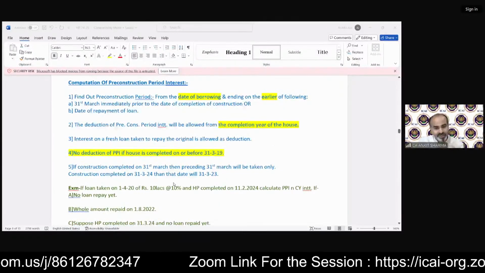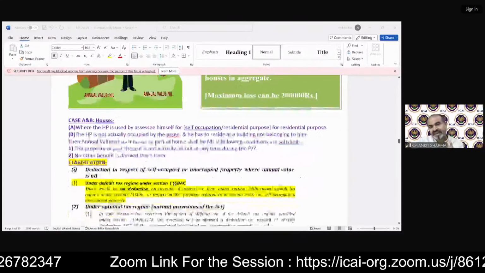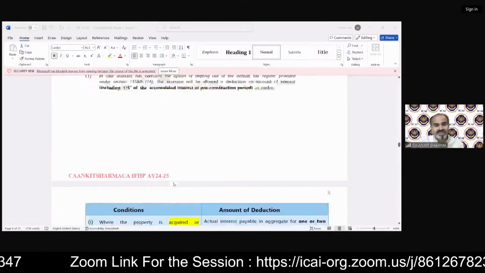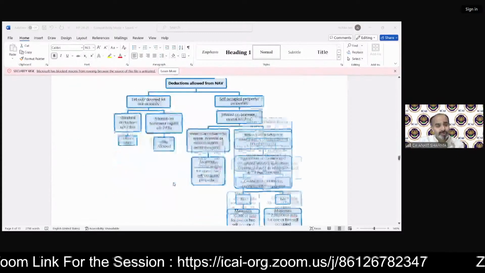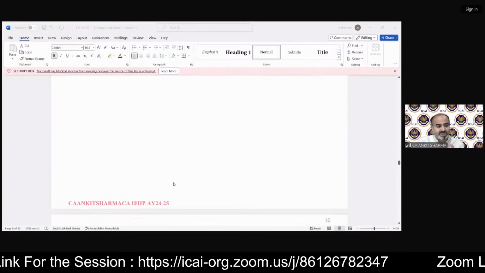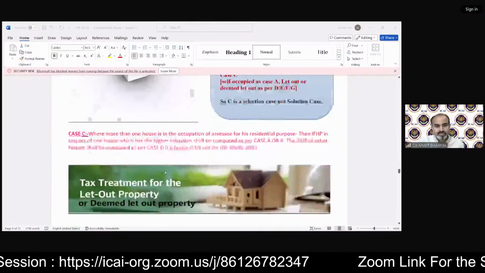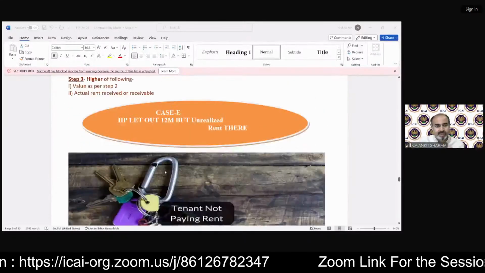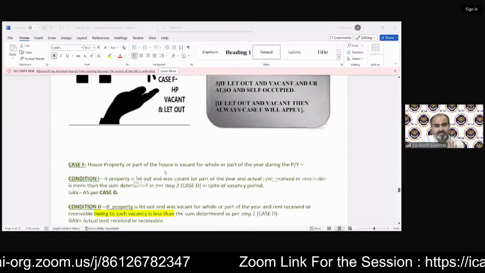Pre-construction period interest provisions as well as the question. These are cases. We have technically 7 cases, which we have discussed in the chart presentation also. I'm going to show you that fair rent point, what we just discussed. This is case C. All these notes have been uploaded with MCQs, everything.